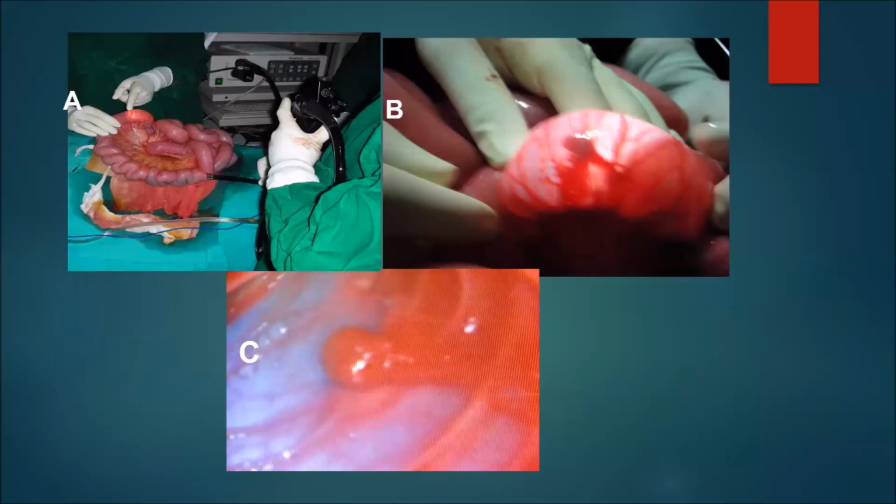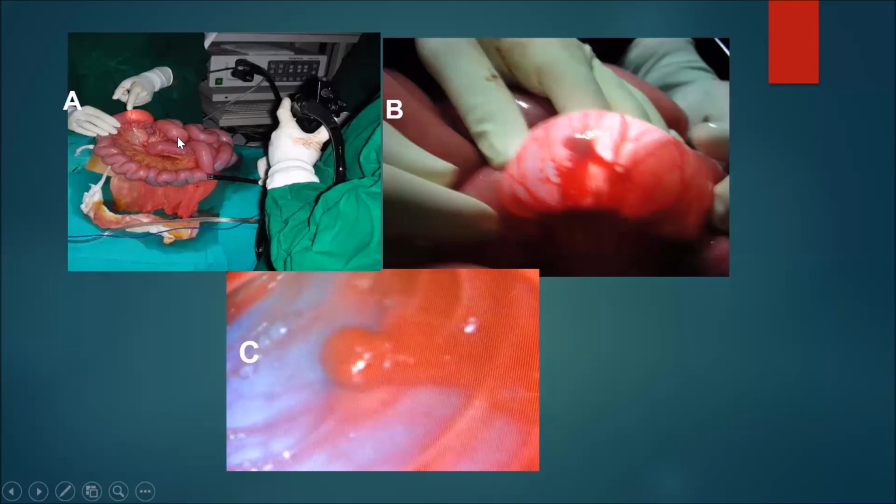This is the intraoperative endoscopy that is performed. Usually it is with a standard colonoscope. The first step is to do a laparotomy and inspect the bowel. We identify the blood-filled discolored segment, the blood-filled distal segment, and the normal bowel segment.